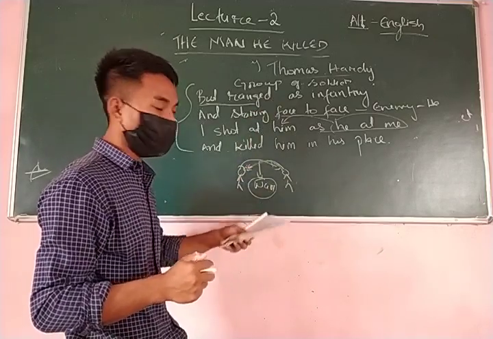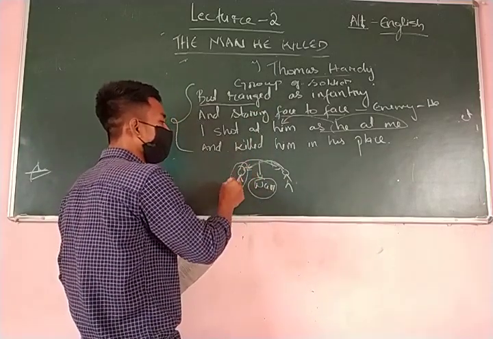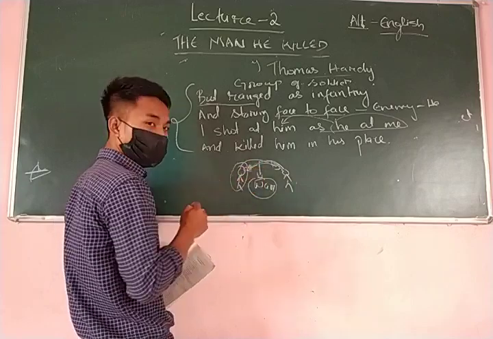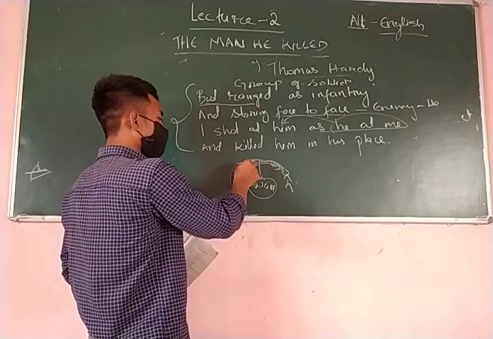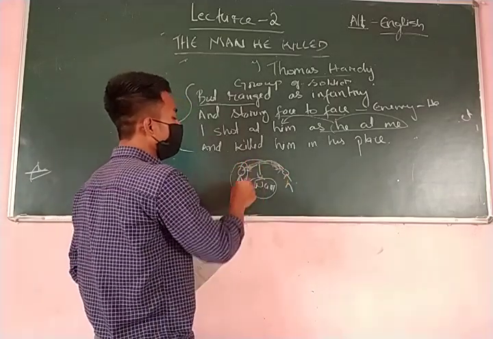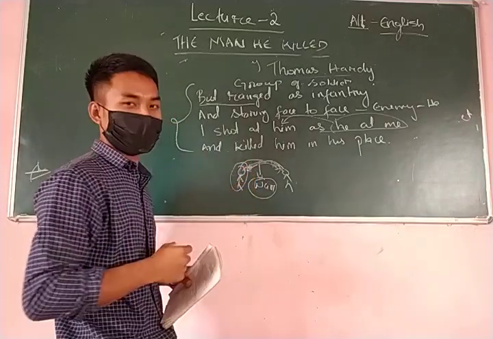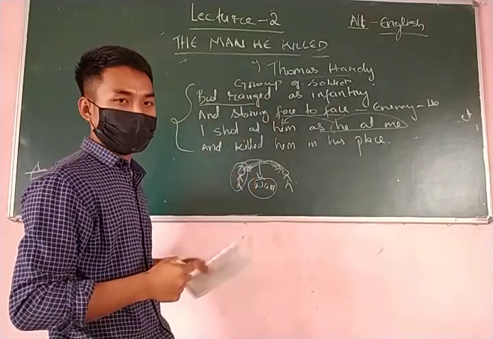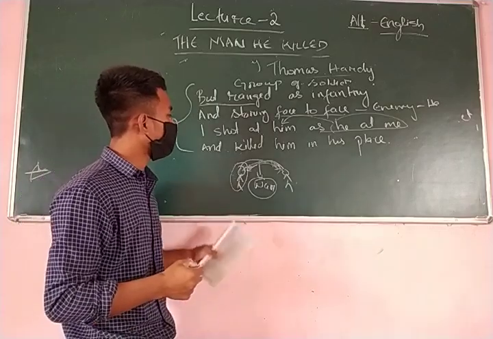This guy is still alive because the bullet didn't catch him, understand? But the other guy was killed by the British soldier. So that is what he said.